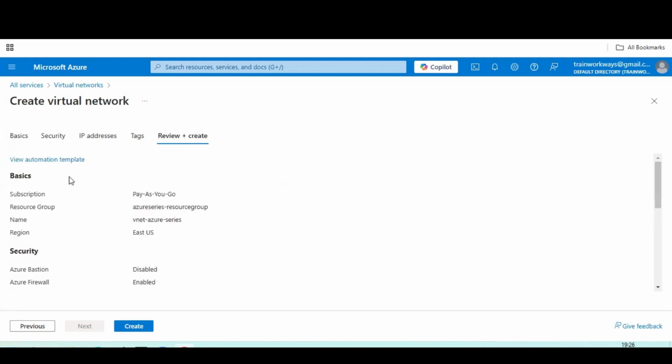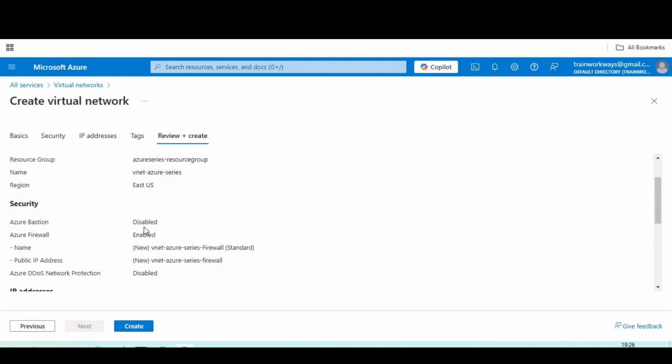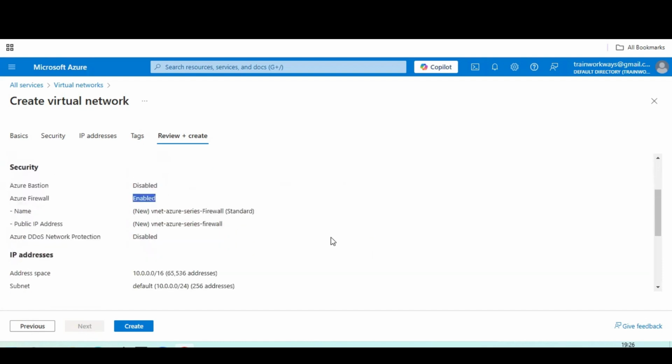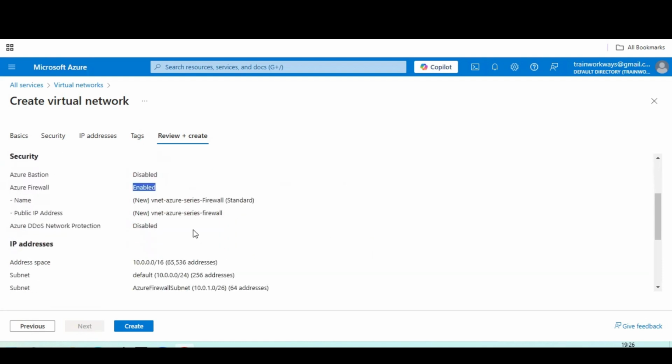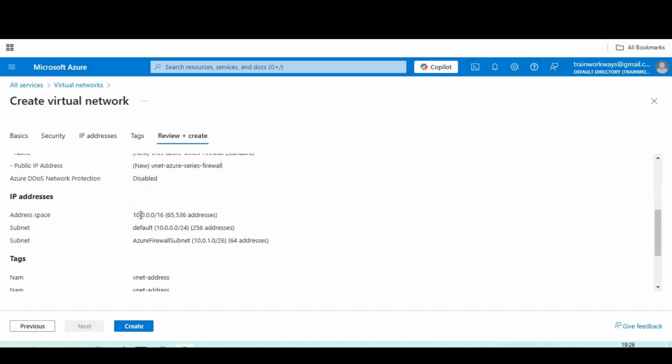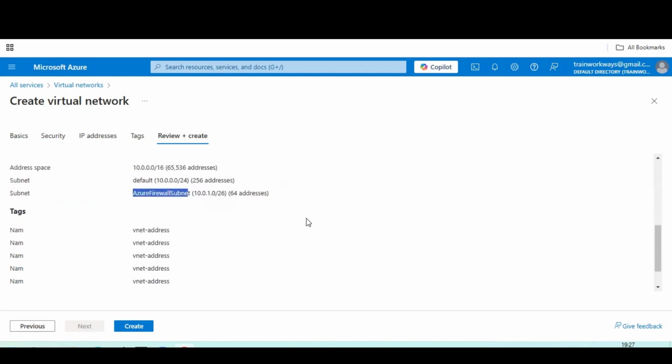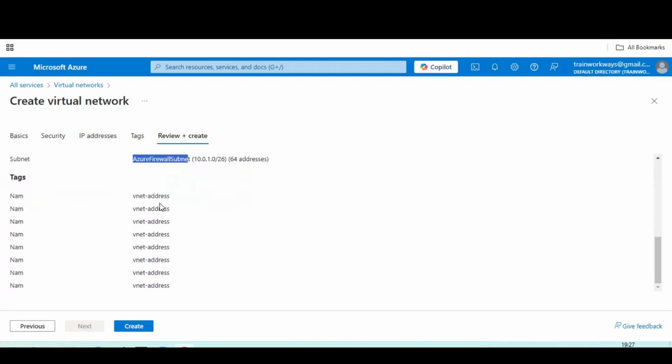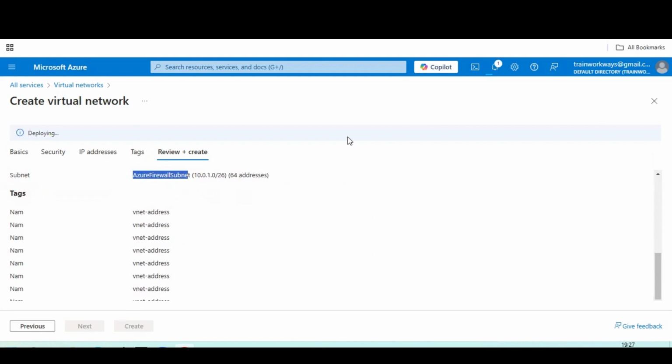So if you can see, this is the template. This is a pay as you go service. In the next region, Bastion is disabled, but firewall is enabled. Accordingly, we have selected our firewall group as the IP addresses, which has one default address, and another one is the secured firewall subnet we have created. And next, I have added a name as well, that is VNet. Finally, I'm going to click on create.